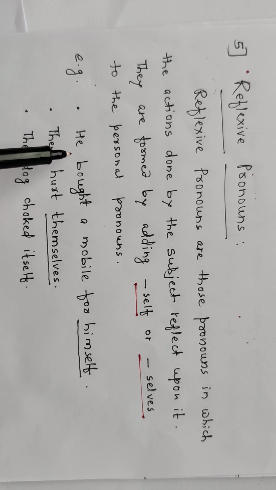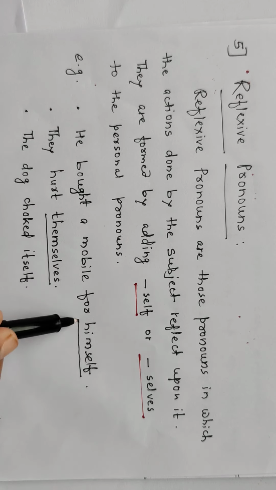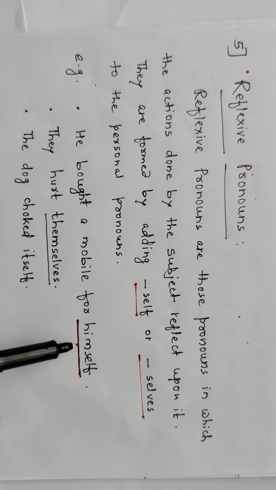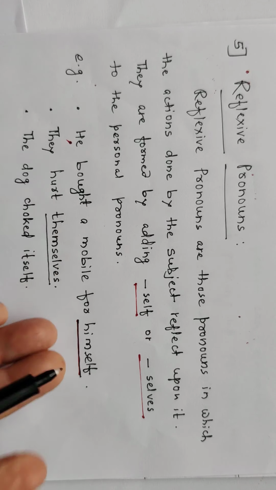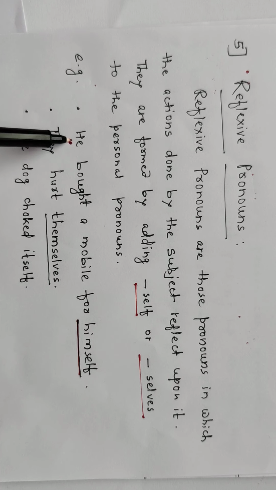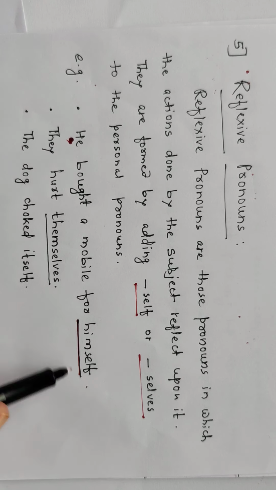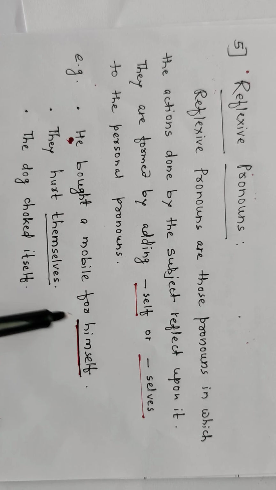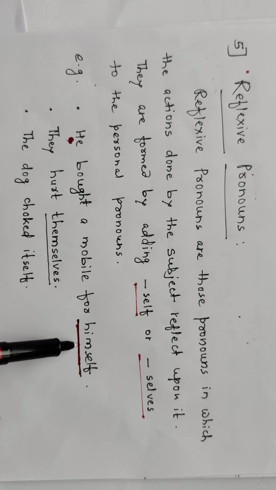For example, he bought a mobile for himself. It means that in this pronoun, the action done by the subject, he, reflects upon the subject. Okay. Reflect upon the subject. So himself, he bought a mobile for himself. So it is called a reflexive pronoun.